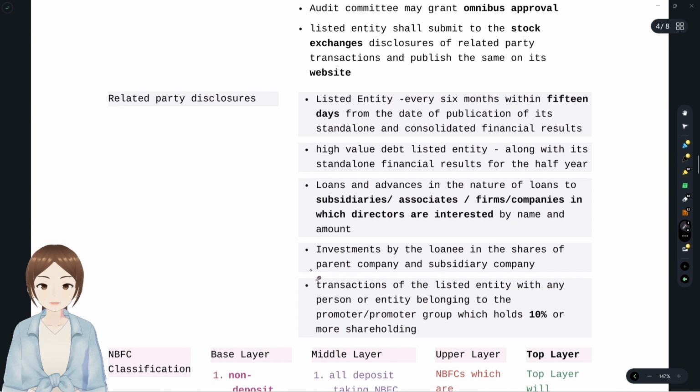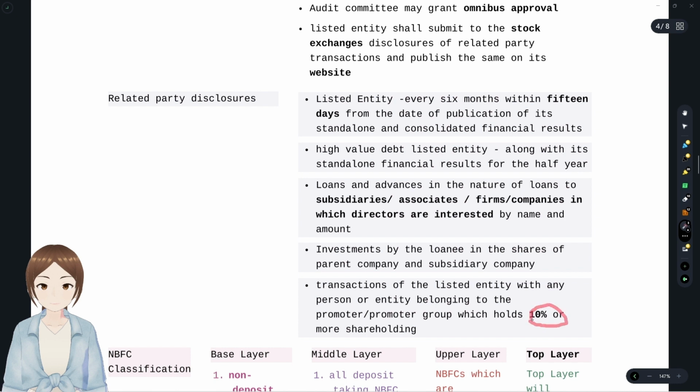And what all else does it have to disclose? Investment by the loanee in the shares of the parent company and subsidiary company, and the transactions of the listed entity in which any person or entity belonging to the promoter or promoter group holds 10% or more. Again, without an absolute monetary limit, only a percentage.